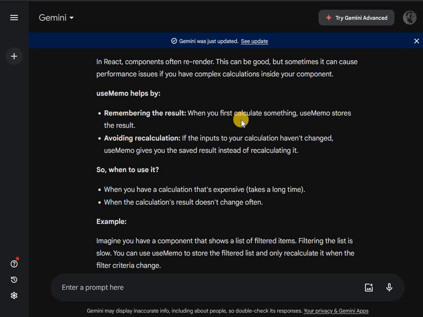Use memo helps by remembering the results. When you first calculate something, use memo stores the result, avoiding recalculations. If the inputs of your calculations haven't changed, use memo gives you the saved results instead of recalculating it. I actually heard about this watching the React conference 2024. You can see it on YouTube. I recommend it because it goes into examples of how it can improve performance.